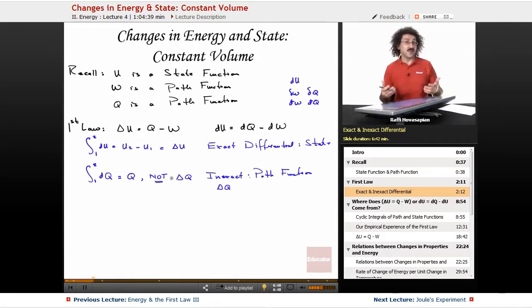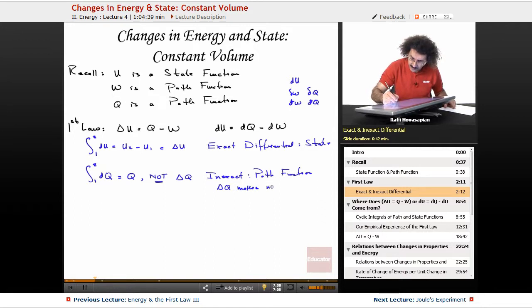Granted, we tend to be a little loose with our language usage. We often talk about heat as if the system does possess it. That's just part and parcel of the historical discussion of thermodynamics, the sort of looseness in language that exists in science in general. It's not a problem as long as you remember these things. So delta Q makes no sense, because a system does not possess heat.